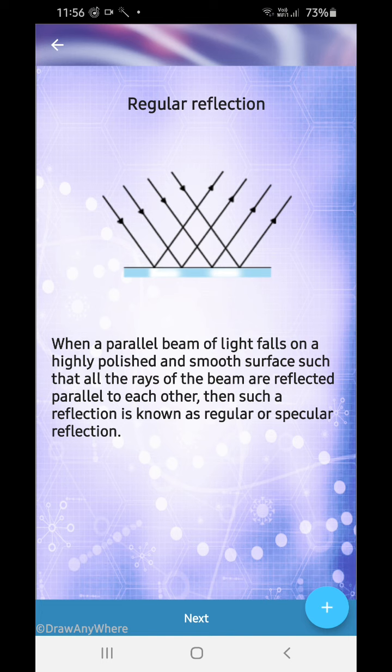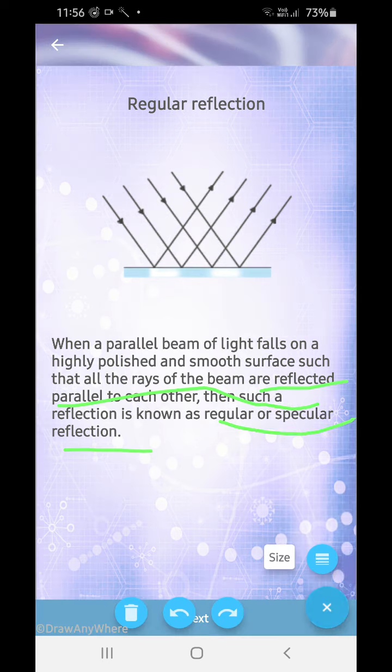Regular reflection: you see, all the beams of light are at regular intervals. When a parallel beam of light falls on a highly polished or smooth surface, such that all the beams of light are reflected parallel to each other, then the reflection is known as regular or specular reflection.